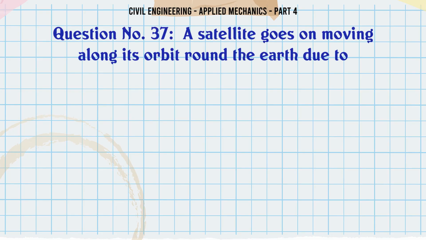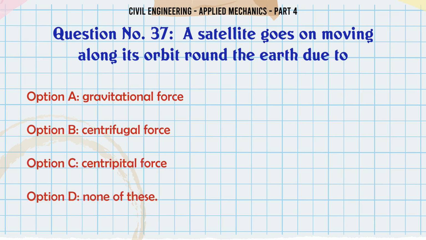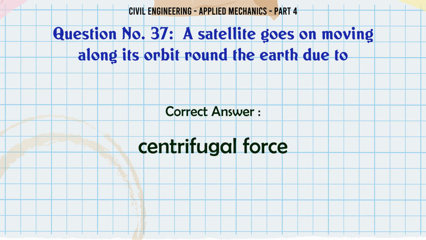A satellite goes on moving along its orbit round the Earth due to A. gravitational force, B. centrifugal force, C. centripetal force, D. none of these. The correct answer is centrifugal force.